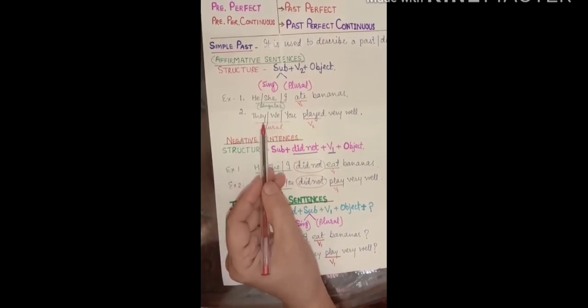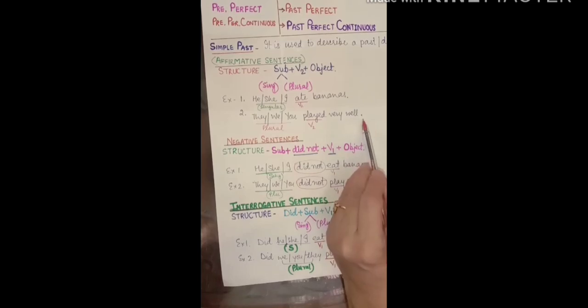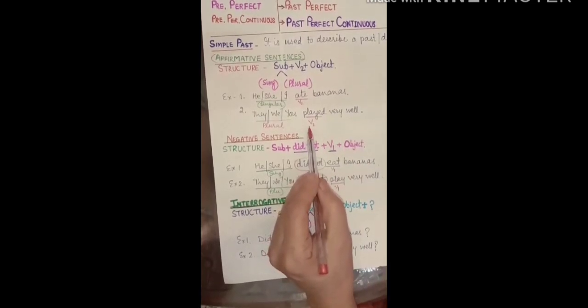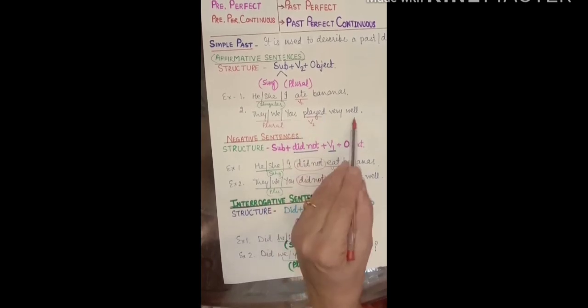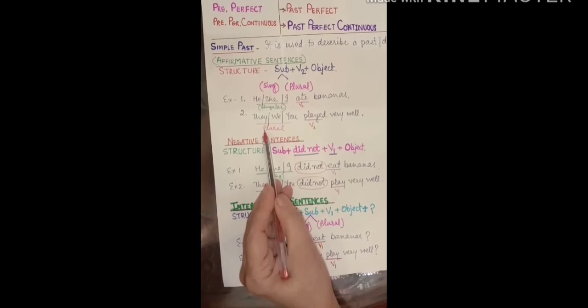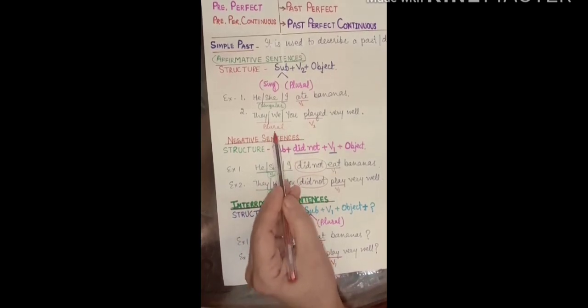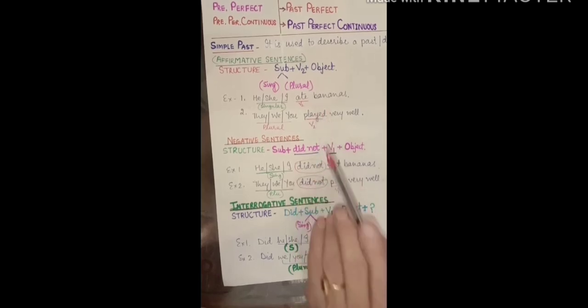Second example. They, we, you played very well. First form is play, second form is played. They played very well, we played very well, you played very well. All these subjects are plural, but they are also taking second form of verb like the singular subjects have taken.